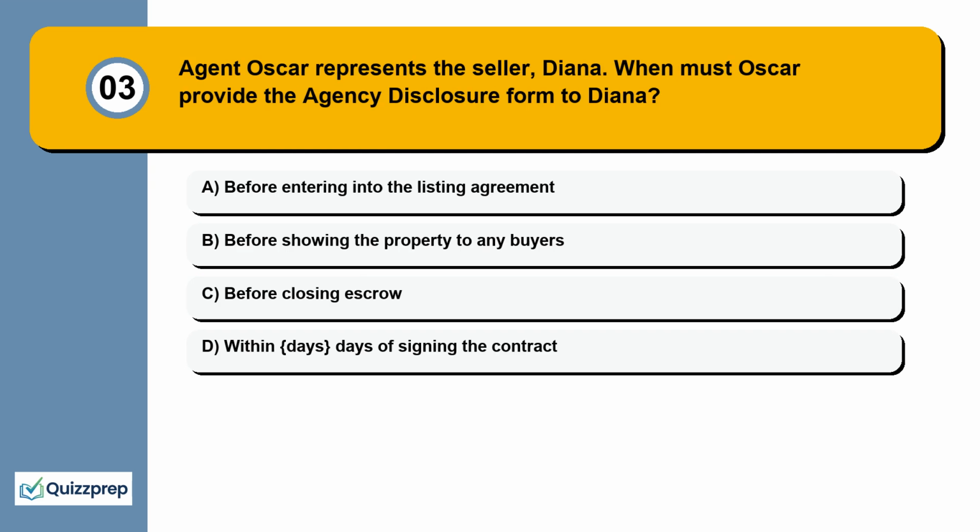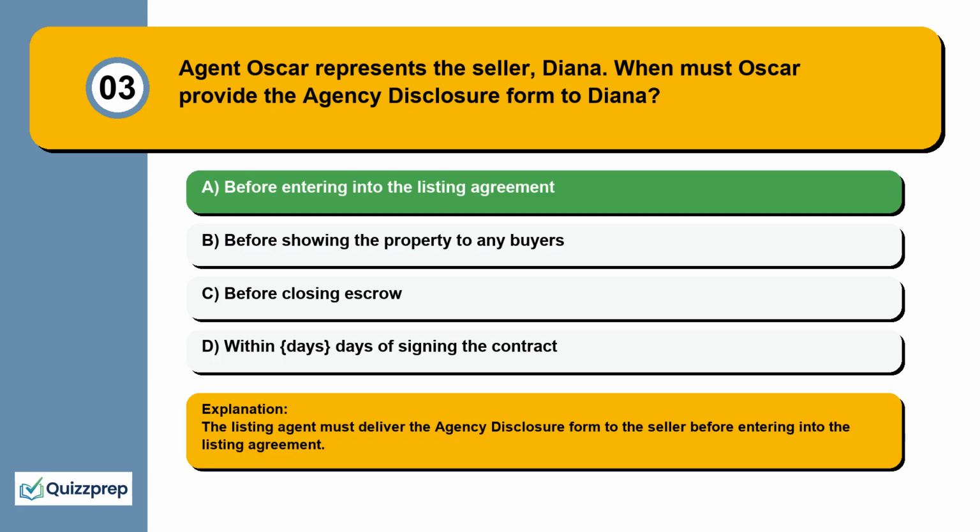Question 3. Agent Oscar represents the seller, Diana. When must Oscar provide the agency disclosure form to Diana? Before entering into the listing agreement, before showing the property to any buyers, before closing escrow, within days of signing the contract.